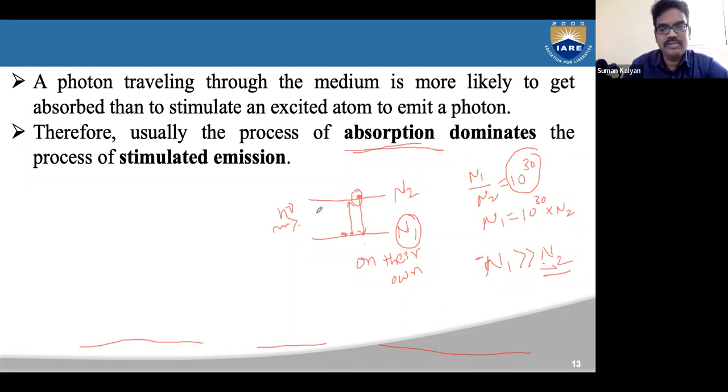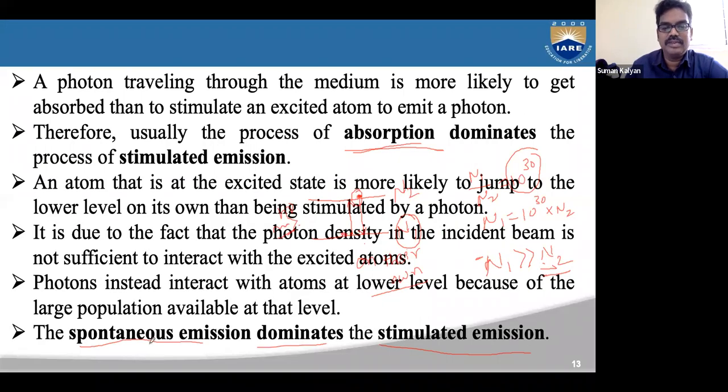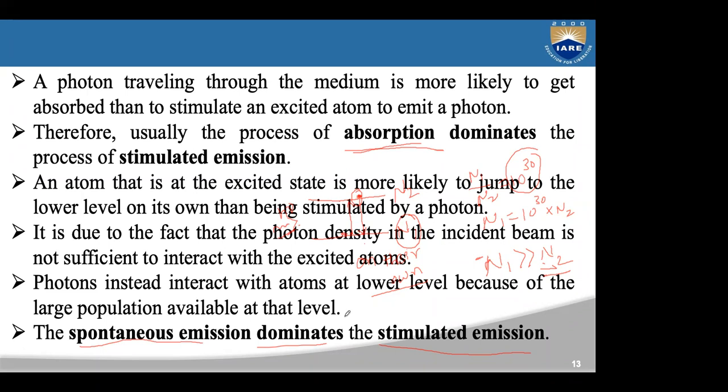Some photons will interact with N2, but it will be very few compared to the spontaneous emission, because fewer photons are available for the higher energy atoms, so they tend to jump back to the lower energy states on their own. That's why stimulated emission is dominated by spontaneous emission. Did you understand now? Yes, sir.